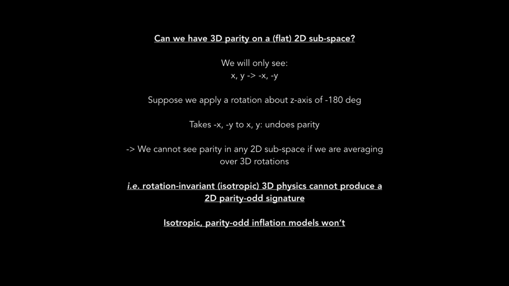This means that we can't see parity in any 2D subspace if we're averaging over 3D rotations, because we'd integrate over rotations, including the one about z that I just mentioned, and we wouldn't see anything. So this means that rotation invariant, or isotropic, 3D physics cannot produce a 2D parity odd signature. In particular, isotropic yet parity odd inflation models won't.